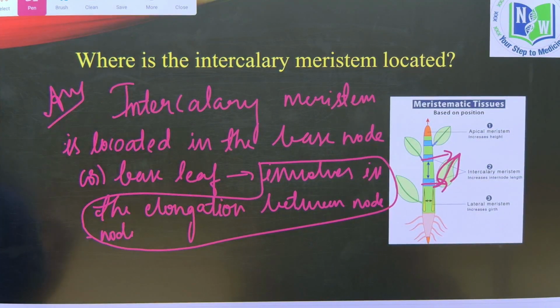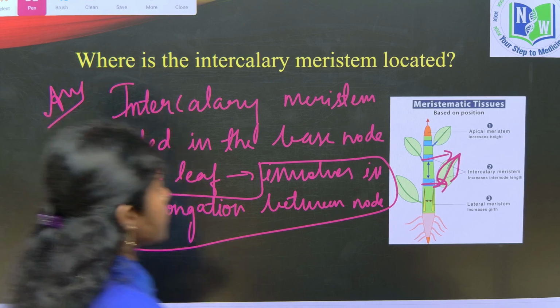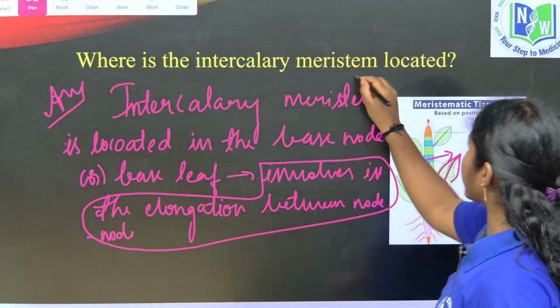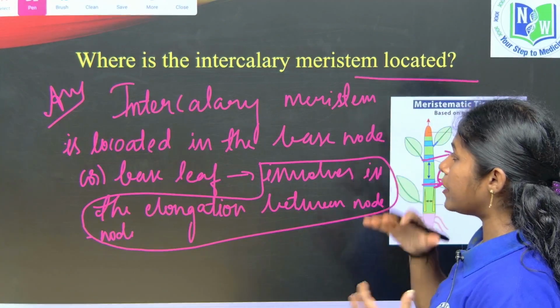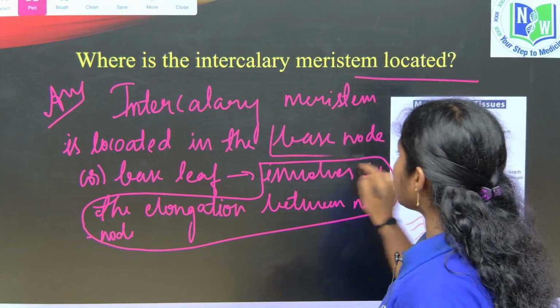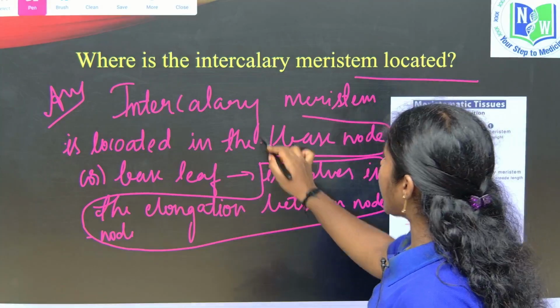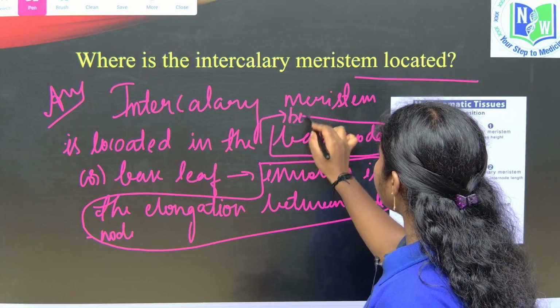So the base of the leaf and the base of the node arise, right? I hope you all understand this question, children. They are asking the location: it is present in the base of the node and base of the leaf, located in between the permanent tissues, right?